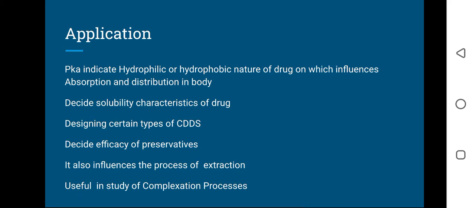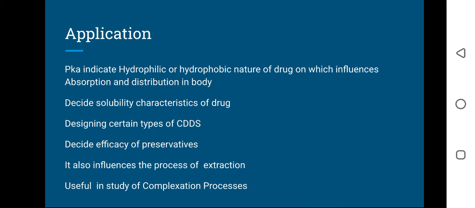This also decides the solubility characteristic of the drug. That is the second application. We can predict the solubility of the drug depending upon the partition coefficient value. The partition coefficient is used for the designing of controlled drug delivery systems.